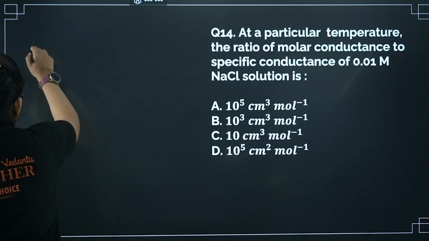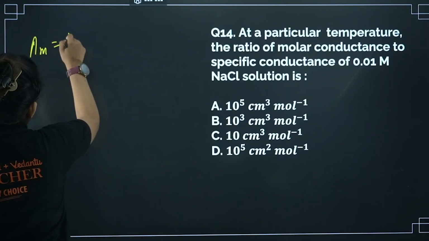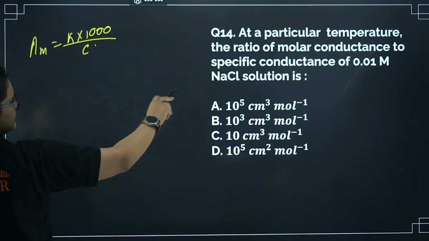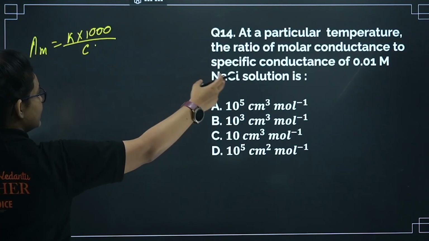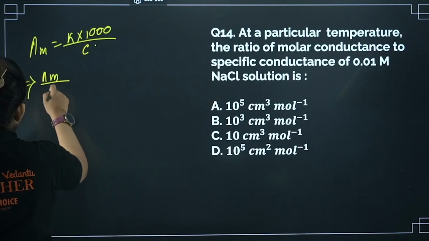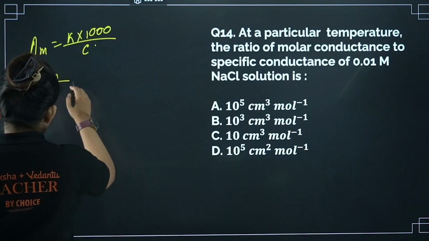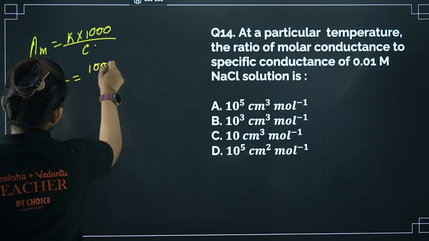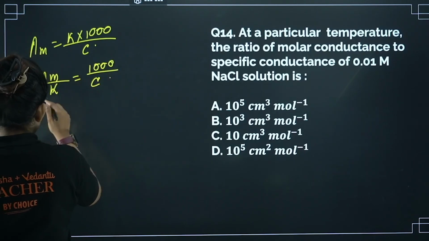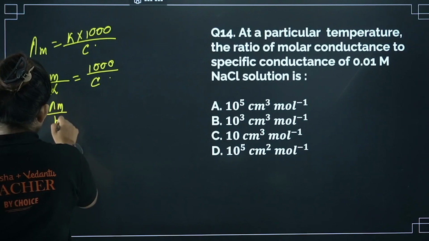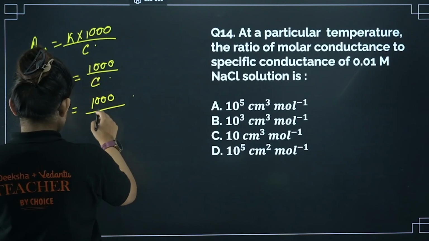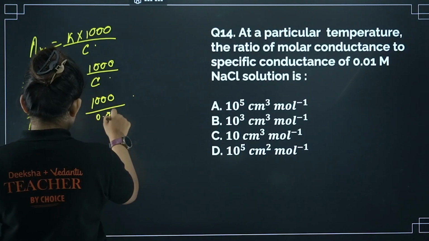Lambda m we know is kappa into 1000 divided by C. They are saying the ratio of molar conductance to specific conductance, so lambda m by kappa is basically equal to 1000 by C. So lambda m by kappa is going to be 1000 divided by the concentration, which is given as 0.01.